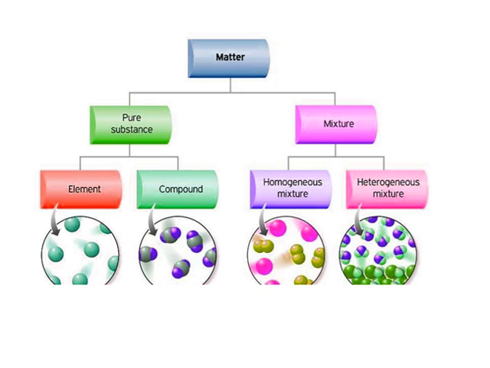A pure substance is a material containing only one substance. We classify pure substances into two types: one is element and the second is compounds. An element is defined as a pure substance that contains only one kind of particle.